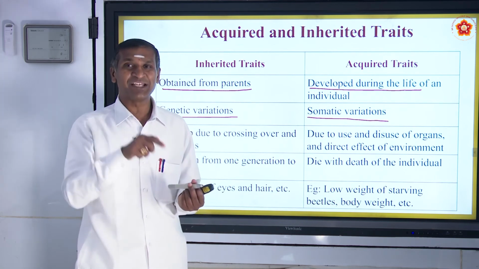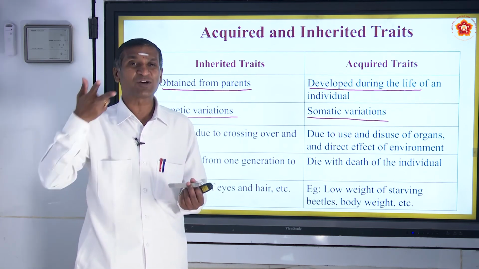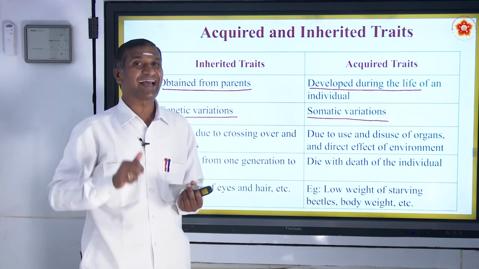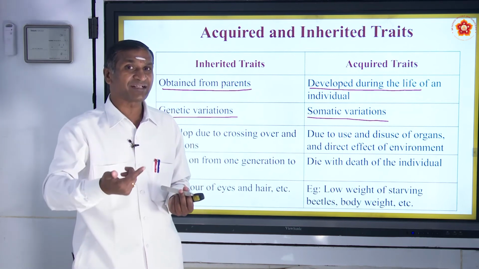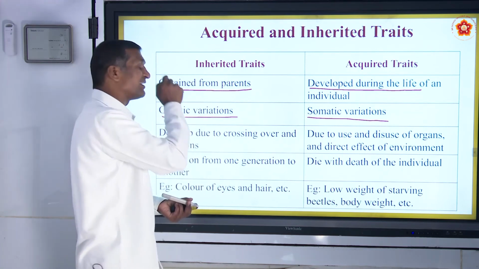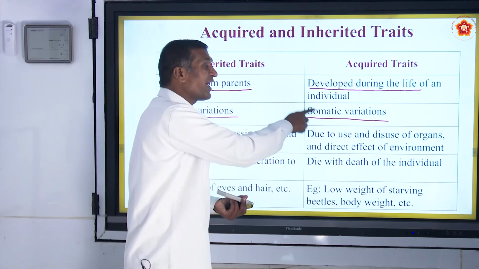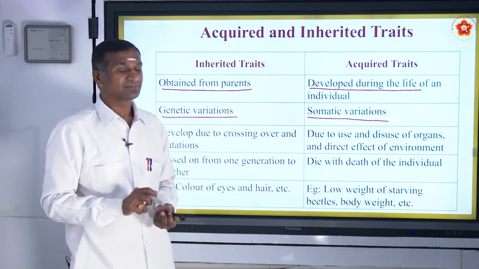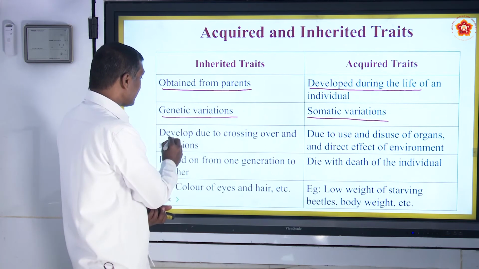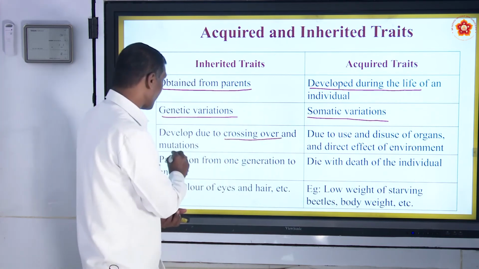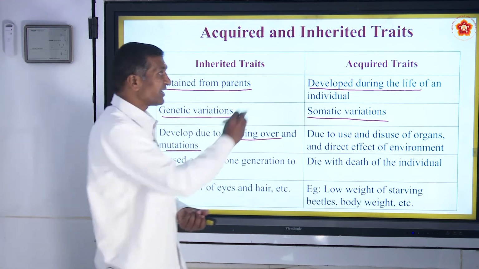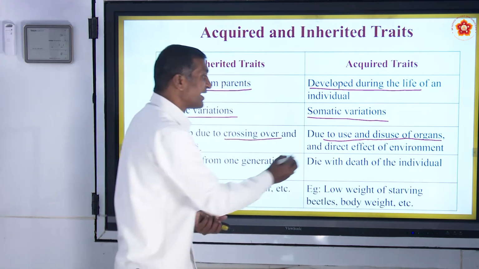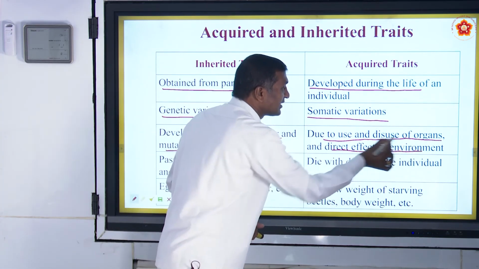They have tails. Even though the mother's tail was cut off by external force, the born child had a tail. So the tail gene is inherited. Whereas the acquired one, the somatic variation, develops due to use and disuse of organs and the direct effect of environment, whereas inherited variation develops due to crossing over and mutation.